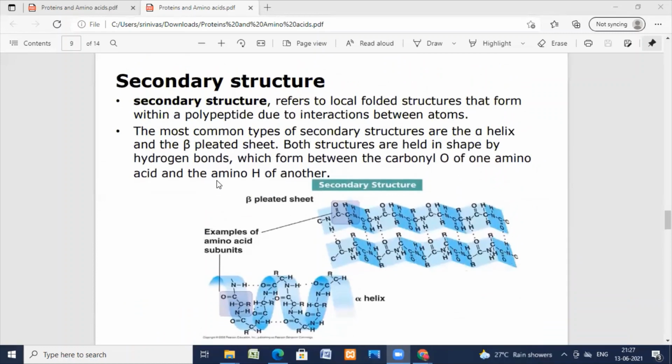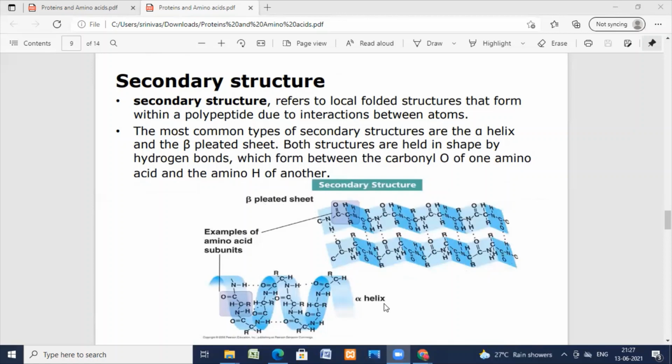Before going to the tertiary structure in detail, I'm going to explain what a beta pleated sheet and an alpha helix are. First, we'll see the alpha helix. The polypeptide chain is arranged in a spiral structure, called the alpha helix structure.